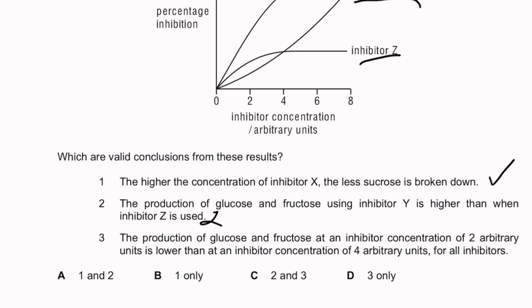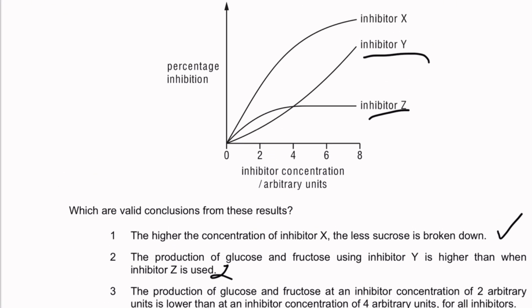So this is wrong. The production of glucose and fructose at an inhibitor concentration of 2 arbitrary units is lower than at an inhibitor concentration of 4 arbitrary units for all inhibitors. At 2, there should be less inhibition, so the production at a concentration of 2 should actually be higher compared to at a concentration of 4, which is obviously going to be a greater percentage inhibition, which means that there should be less glucose and fructose being produced. So this statement should be reversed. So it's really going to be 1 only.